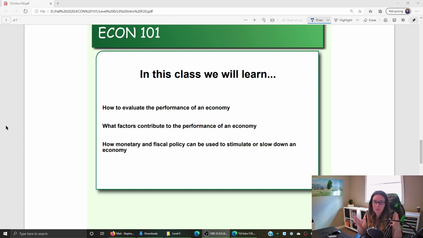So if we know the economy is contracting or not growing, then we want to know, well, what's causing it and how do we get it to grow? So we need to look at what the cause is of this contraction in the economy. Well, we know that the contraction in the economy is caused by COVID and how we have to shut down businesses in order to stop the spread of a virus.